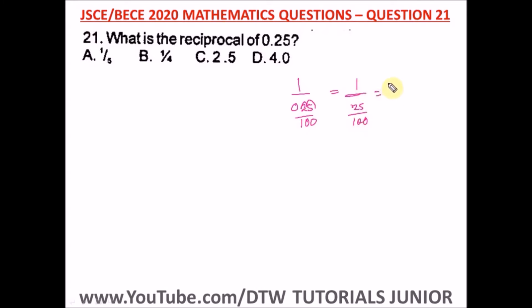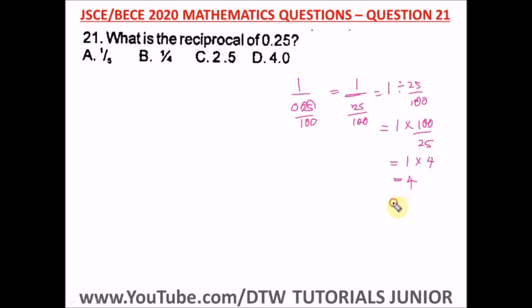And what does this mean? This means 1 divided by 25 over 100. Changing this division to multiplication, we have 1 times, you invert. So we bring 100 up and bring 25 down. So we have 100 over 25. Here we can reduce this. 100 divided by 25 will go how many times? That's 4. And what is 1 times 4? That is 4.